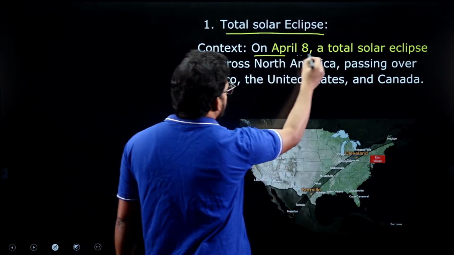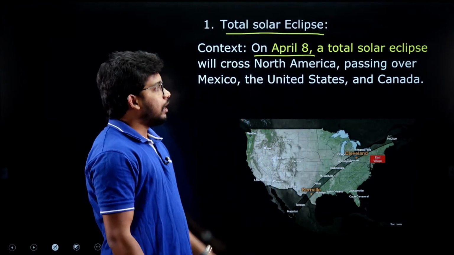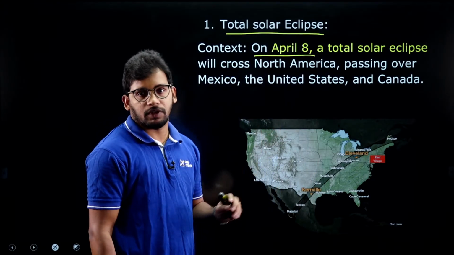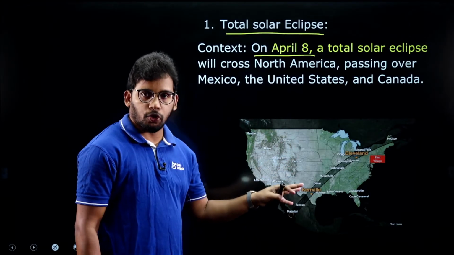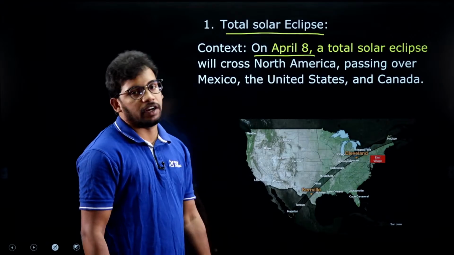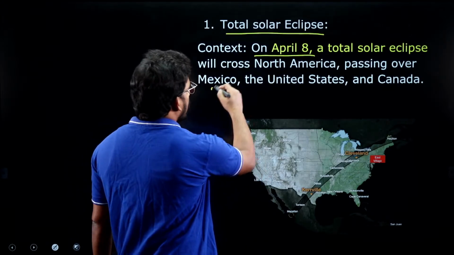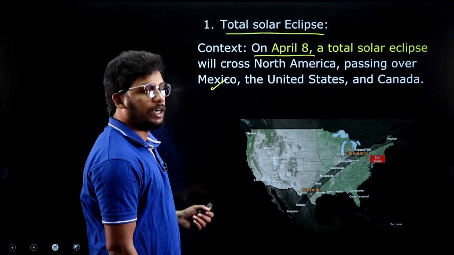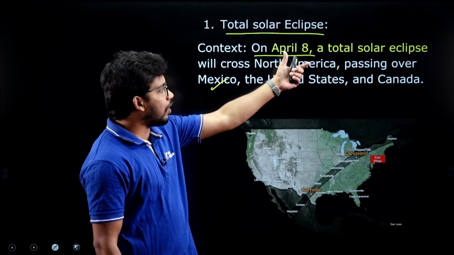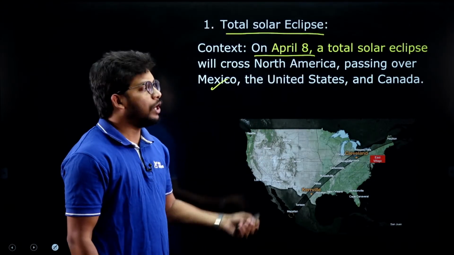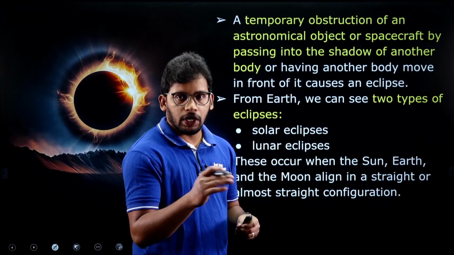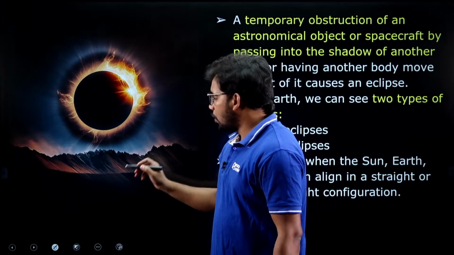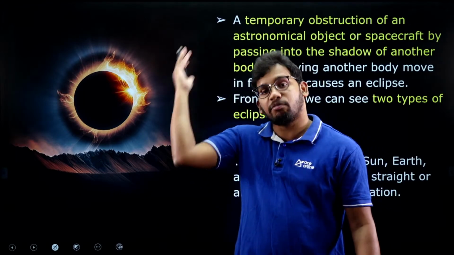So the context is April 8th. A total solar eclipse was seen in the North American continent, including Mexico, USA, and then some parts of Canada as well, right? So here the context has been taken. Before going to know what actually is a total solar eclipse, what is the very, very basic thing, what is an eclipse, right? So an eclipse means, you can see in space we have a number of bodies, right?